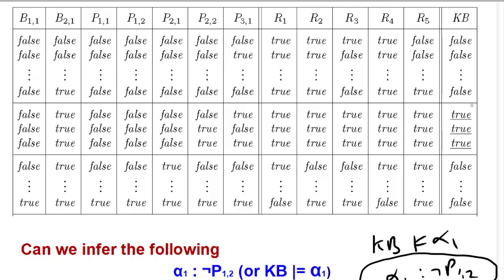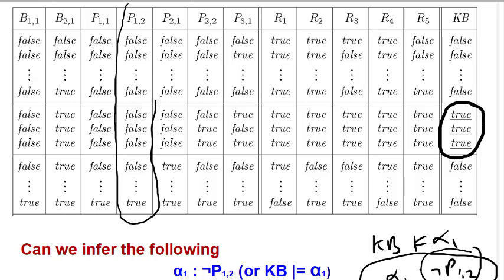Now we check the truth table. In the truth table, the knowledge base is true for only these 3 entries, and we want to check P12. P12 is this particular column. The knowledge base is true for only these 3 entries, and for these 3, P12 is false.